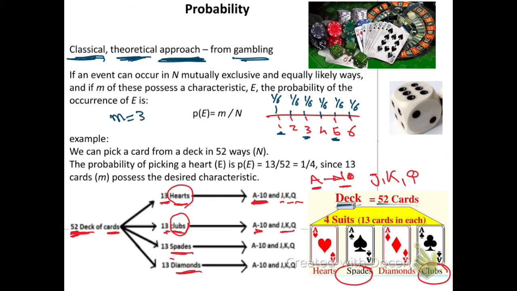The characteristic which I'm looking at is the odd number, and the number of odd numbers here is 3. What is the total number? Total number is 6. So the probability of an odd number will be the number of my favorable characteristic, which is 3, divided by the total number, which is 6, which will be 1/2.